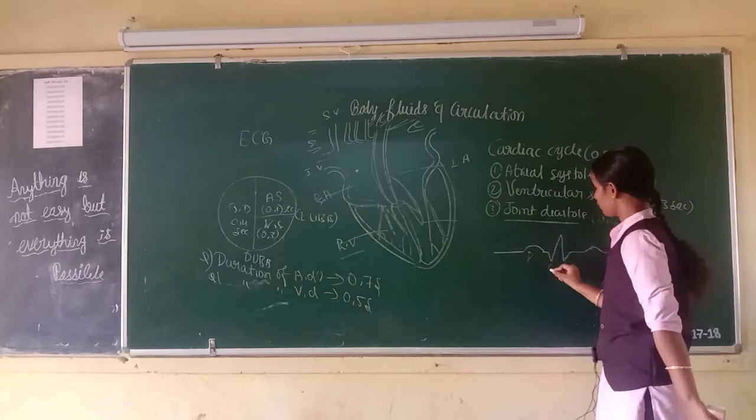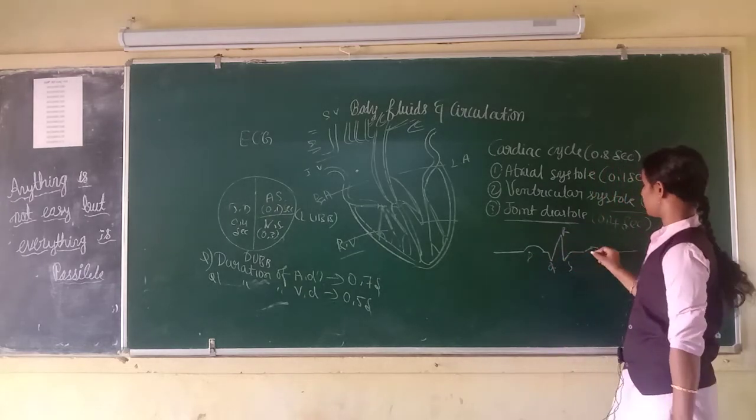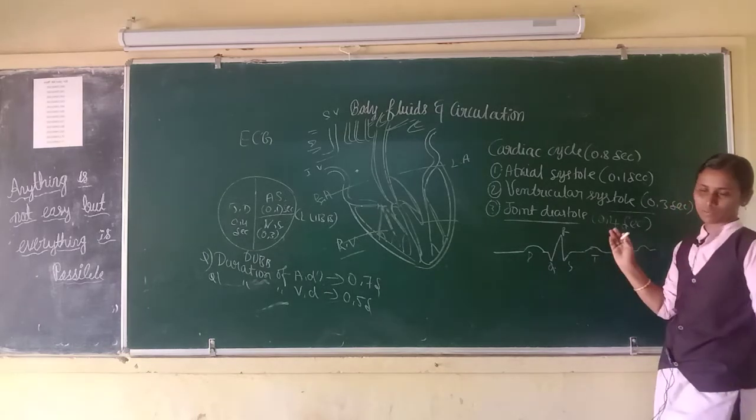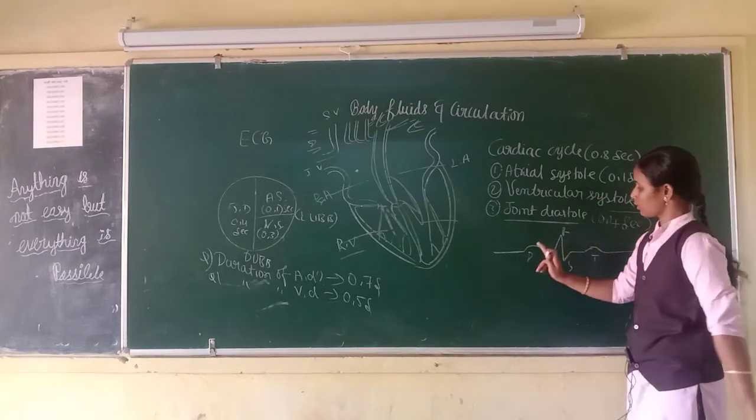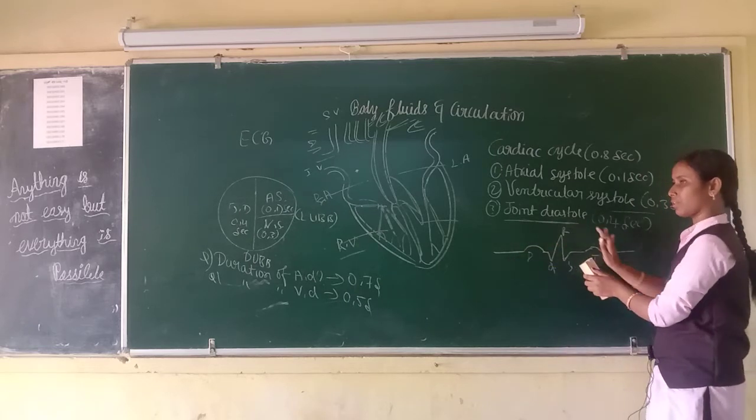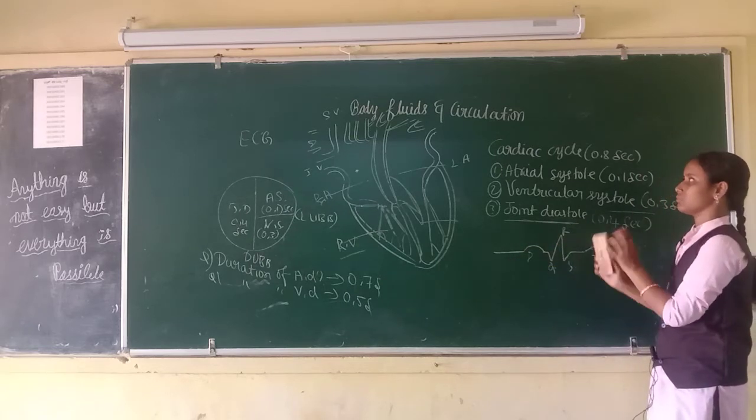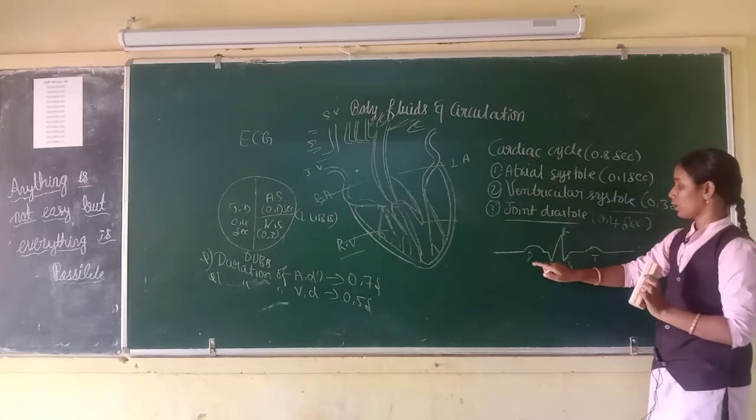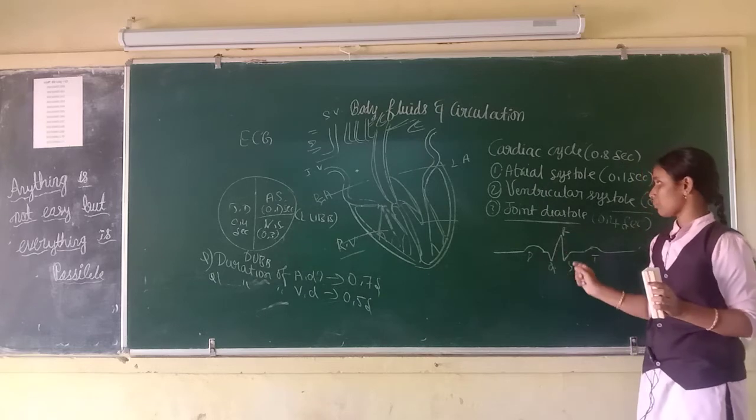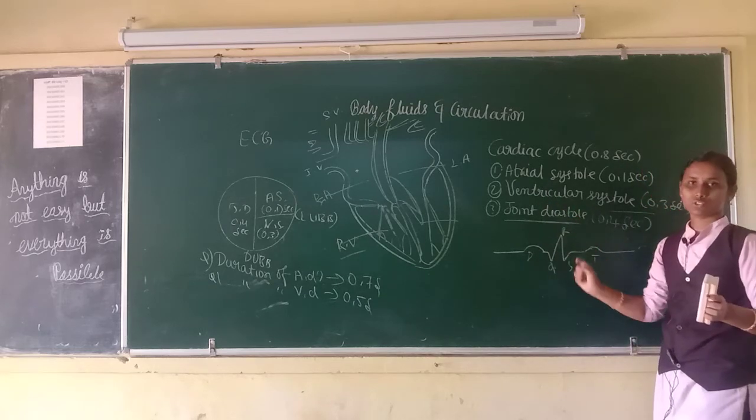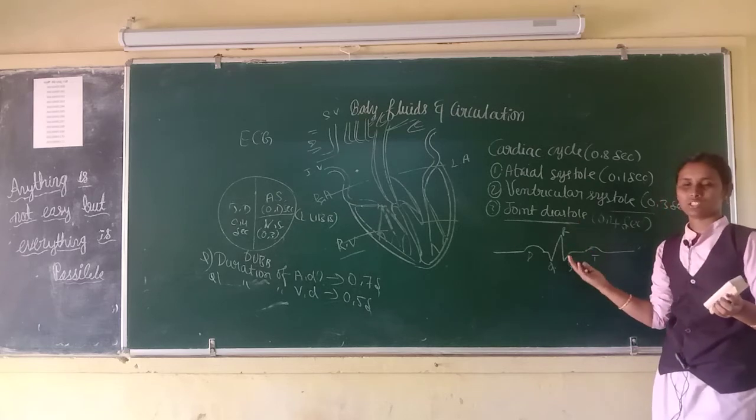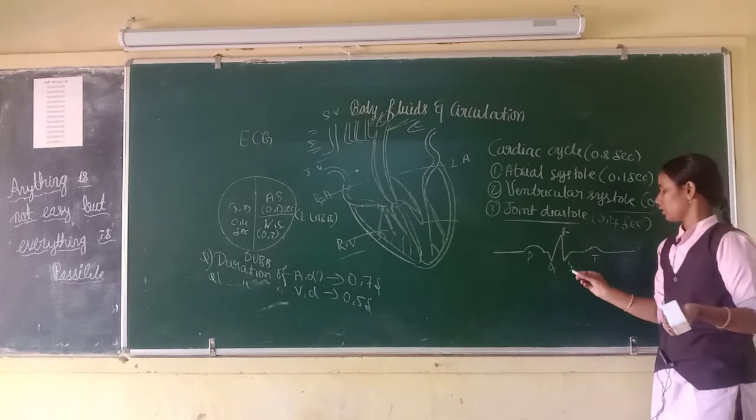This is a P wave, this is QRS complex, this is a T wave, this is the ECG. Then P wave, QRS complex, continue. First, P wave. This graphical representation is related to cardiac cycle. P wave represents the atrial systole, QRS complex represents the ventricular systole, then T wave represents the joint diastole or ventricular diastole.